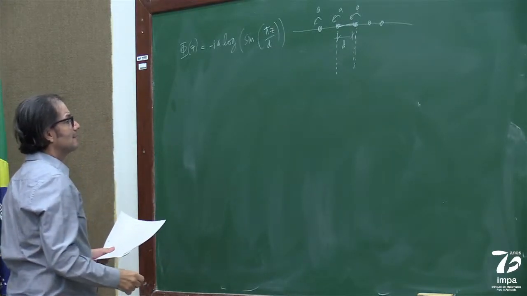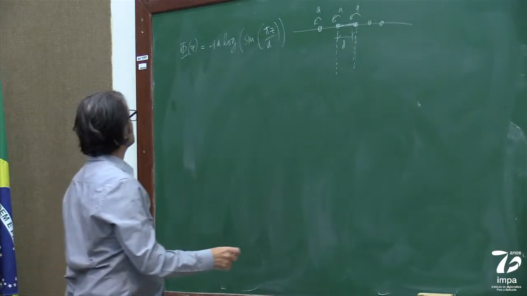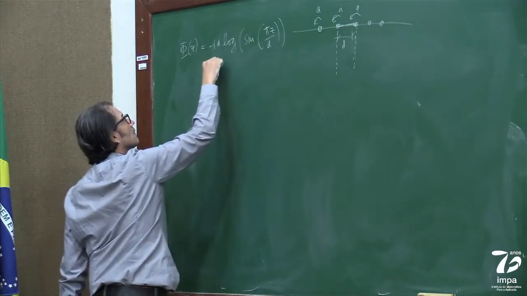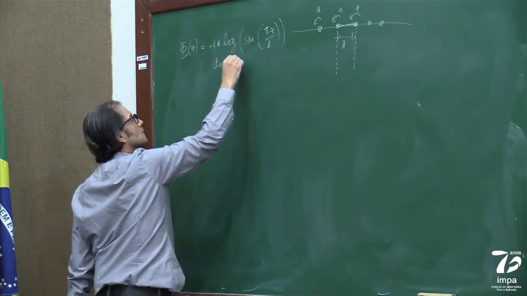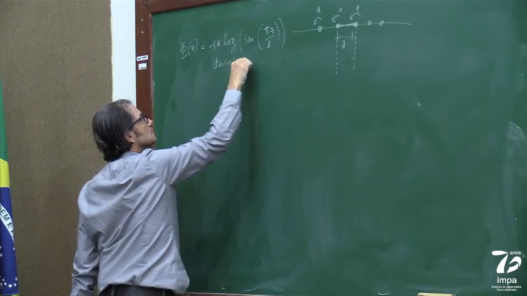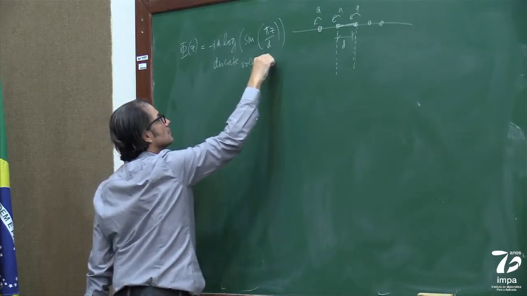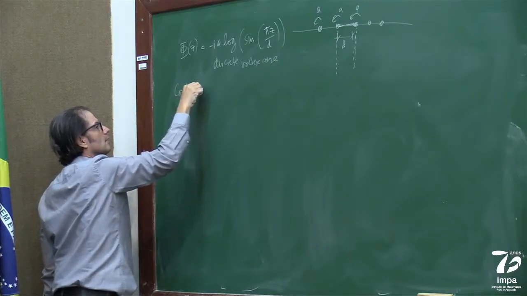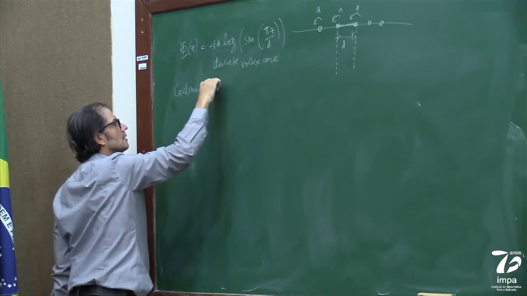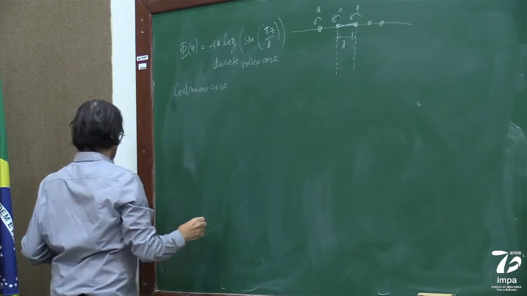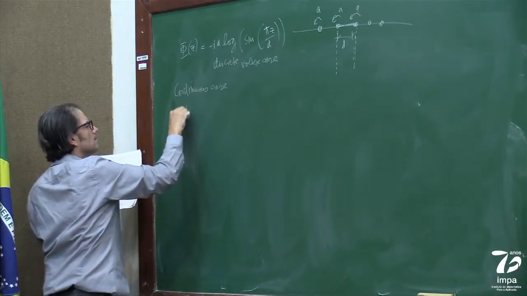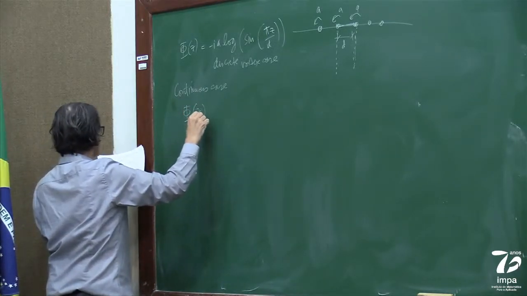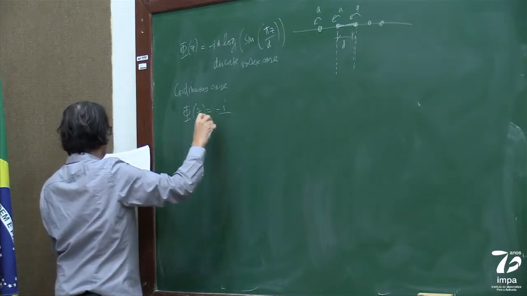So if I do that, this is the discrete case. And now we can do a continuous case, where it's going to look like this. So I'm skipping some details, of course, but I think that you will understand.